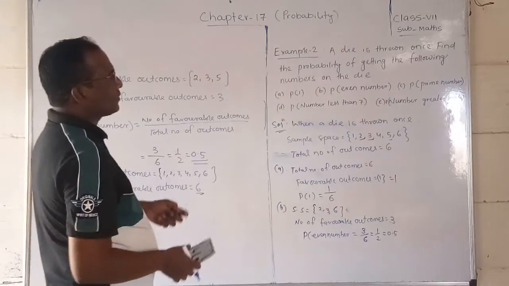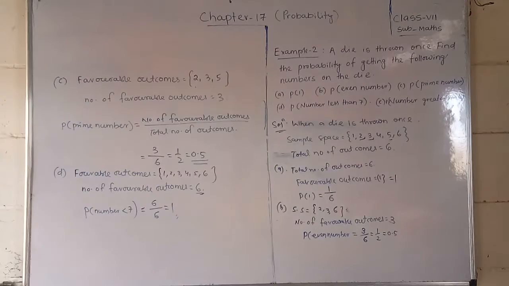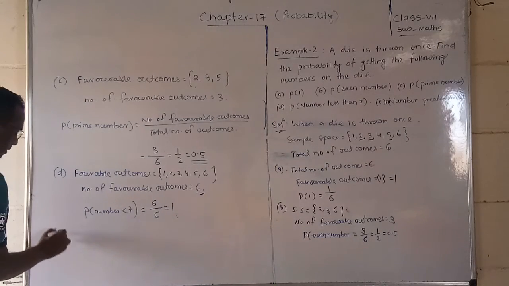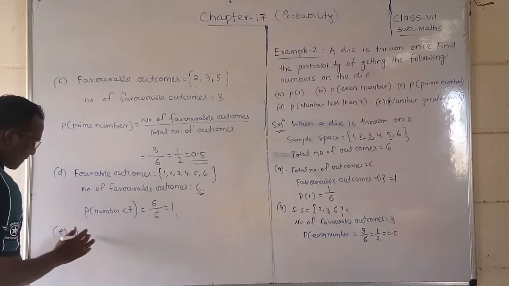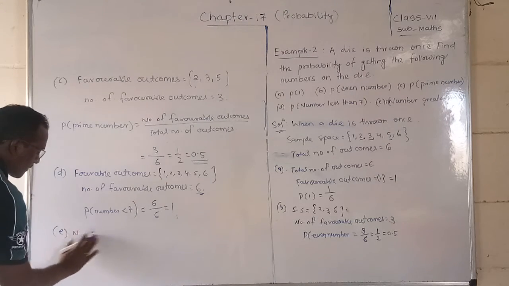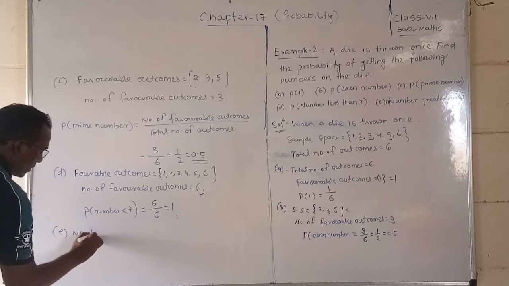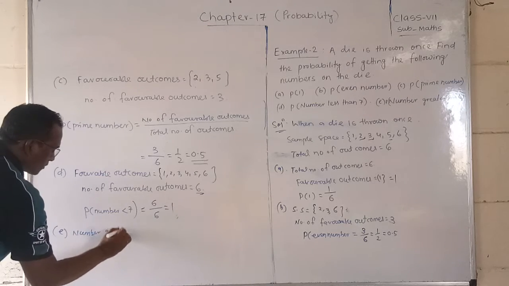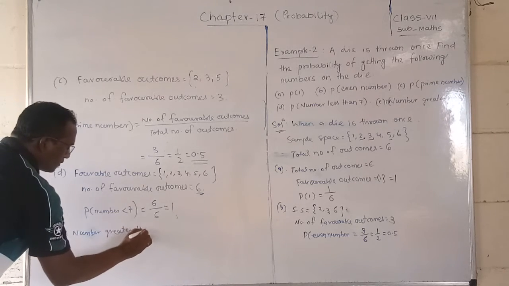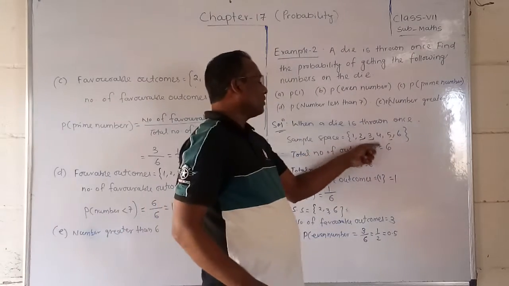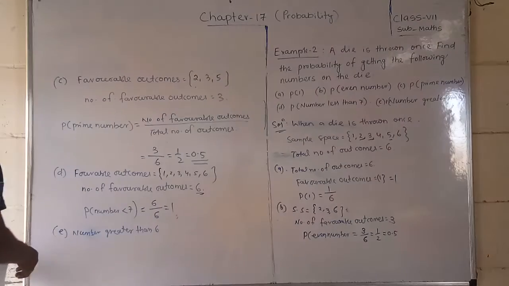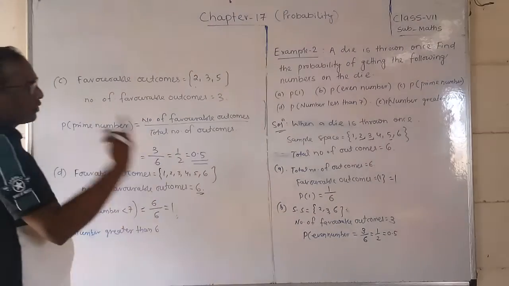Okay. Next, number greater than 6. Is there any number greater than 6? No. So 0. So hence, if it is probability, you will get 0.